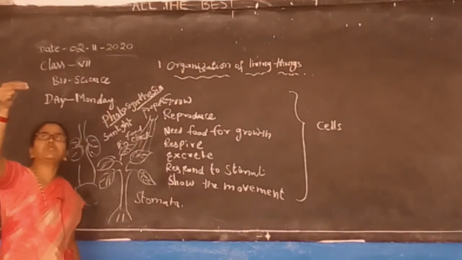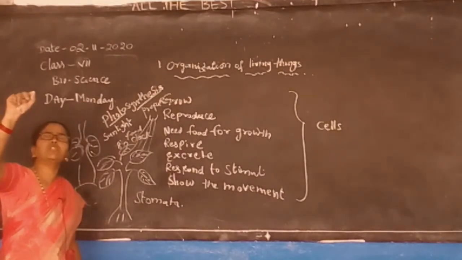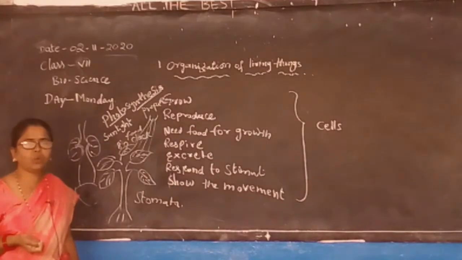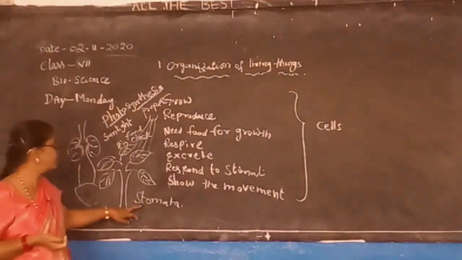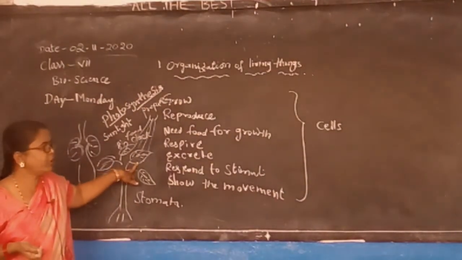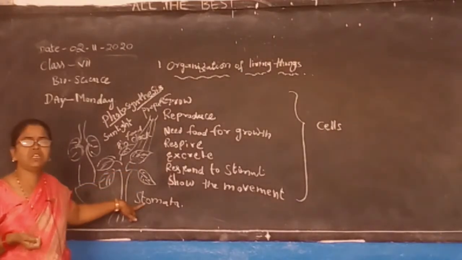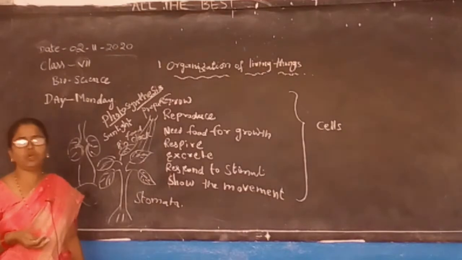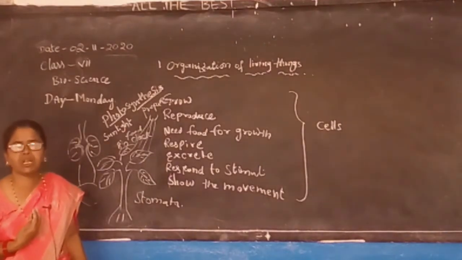The sunlight must fall on the leaf. Then you can find the small pores, the respiratory organs of the leaf, known as the stomata. With the help of the stomata only, the plant is able to respire. And how do we respire? We respire through the nose and the lungs. These are the respiratory organs for us.